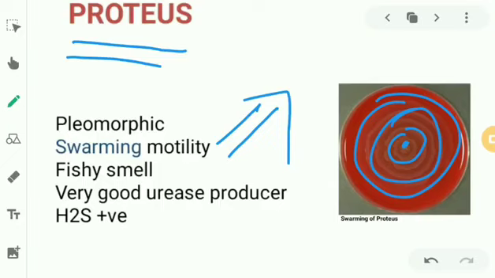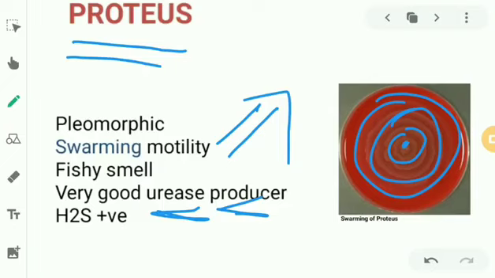And generally they'll have a fishy smell, fishy odor, and they're a very good urease producer. There is a very important feature associated with this point, that is, it is a very good urease producer. Actually, do you know which is the best urease producing bacteria? Which produces the maximum amount of urease? It's Helicobacter pylori. That is why even in the diagnostic test of Helicobacter pylori, the best method is a rapid urease test. Urea breath test or rapid urease test.